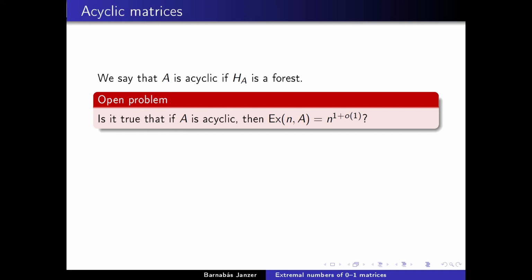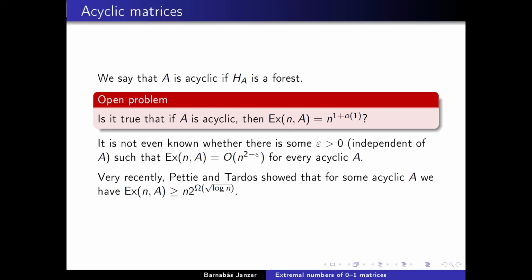And even more shocking, I think, is that it's not even known that for acyclic matrices, the extremal number is at most n^(2-ε). So there is no known value. It is not known that there is some fixed epsilon greater than 0, not depending on A, such that for every acyclic matrix, the extremal number is at most n^(2-ε).